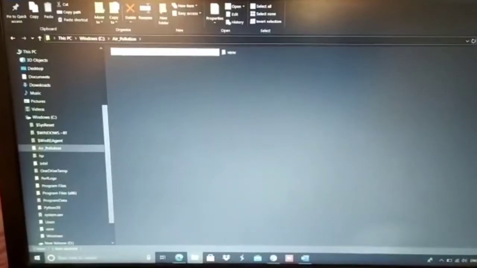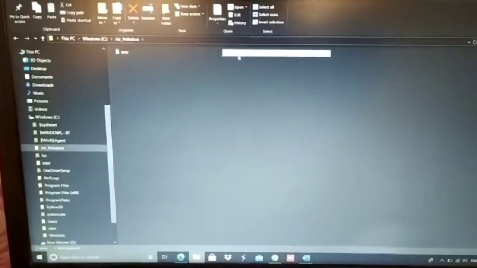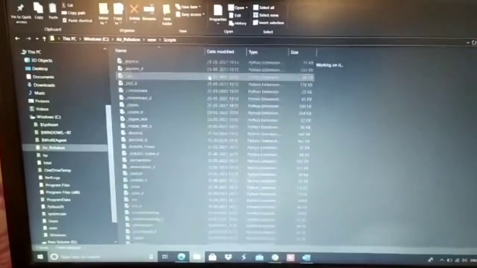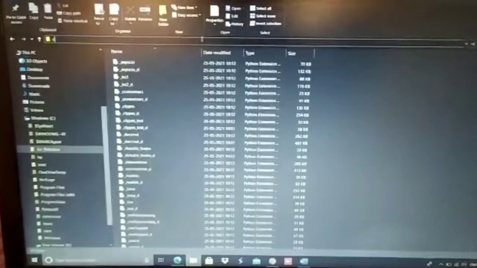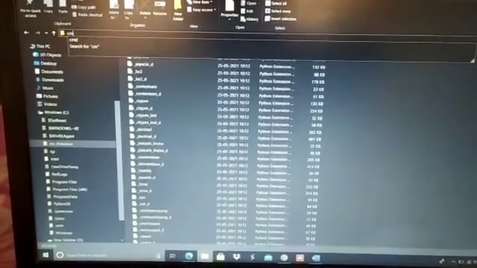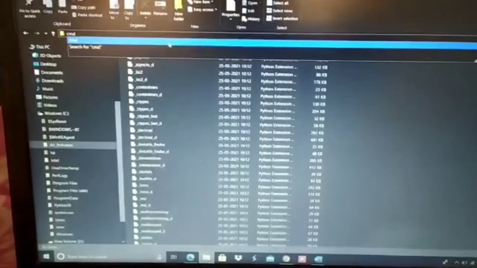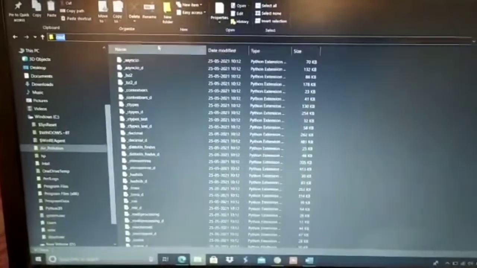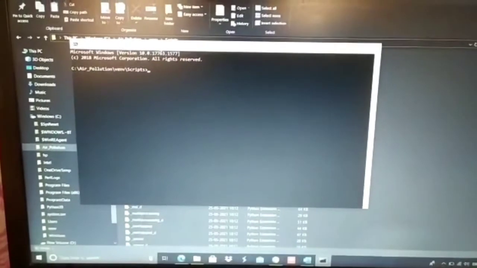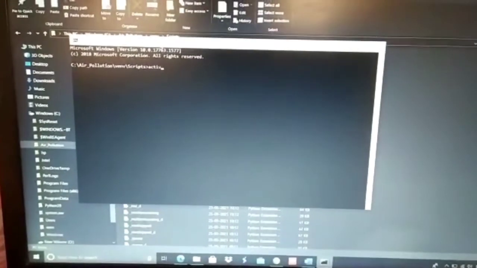This is the software part of our project. We have installed some packages in the C drive to run the local server environment. Now we are opening command prompt from the C drive address bar by typing cmd. Once it opens, we can see that we are in our air pollution folder.